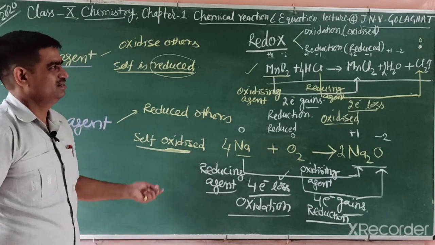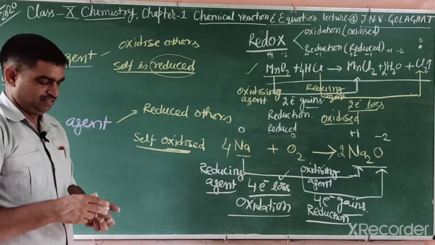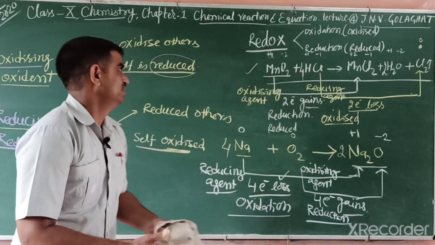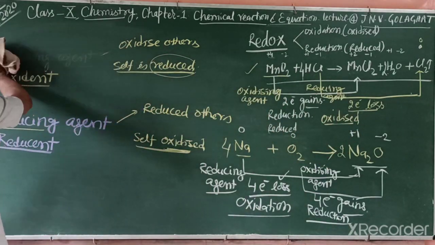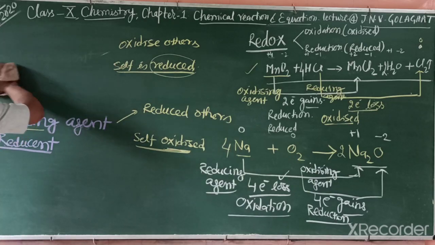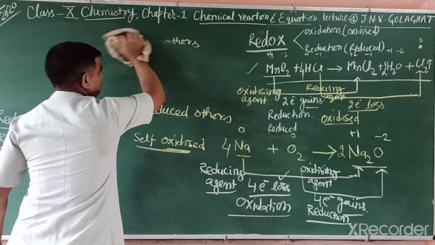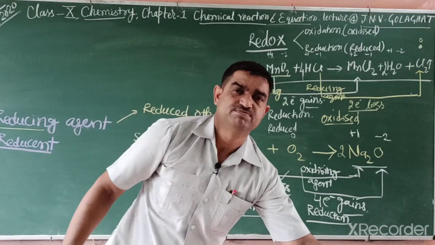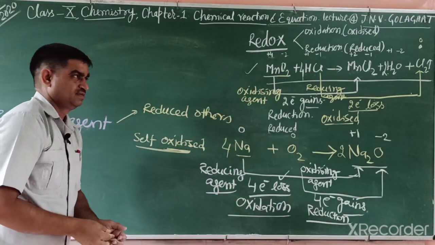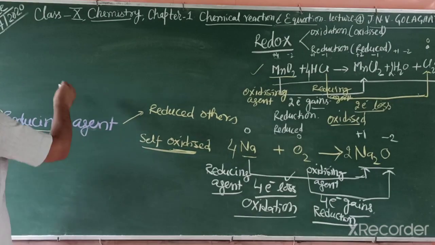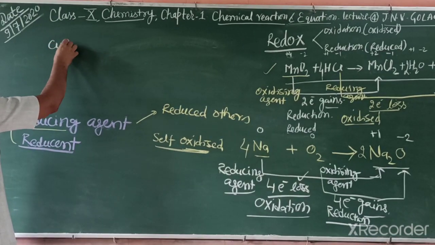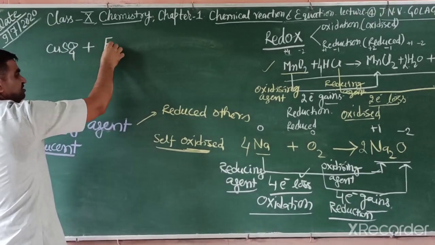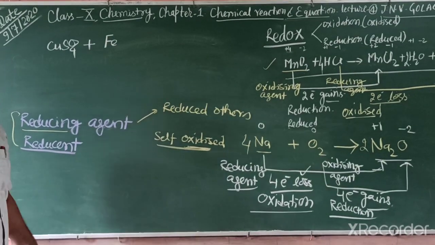You can find in other reactions also which one is the oxidizing and reducing agent. We explain by giving another reaction, this one. You can see which one is oxidized and reduced. In a displacement reaction, earlier we studied copper sulfate. When we put iron nails or iron filings in copper sulfate, what happens?